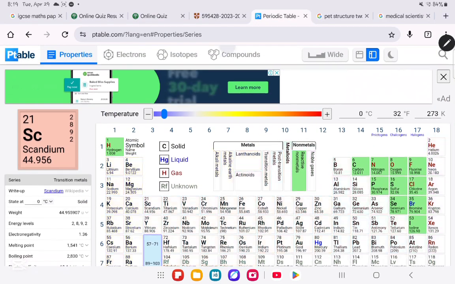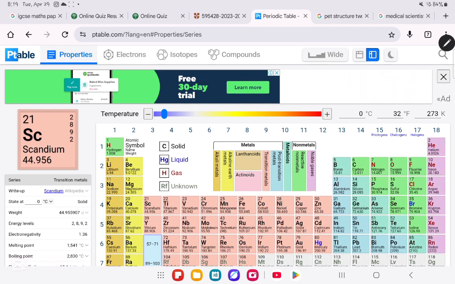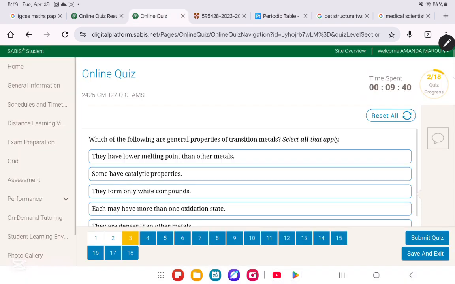So it was just a brief explanation, but this is what you need to know about the transition metals. If we go back to the quiz, which of the following are general properties of transition metals? They have a higher melting point than other metals, so you don't choose this. Oh, I forgot to mention, they do have catalytic properties. What does it mean by catalytic properties? It means they act as a catalyst, or they speed up a reaction without being used. A very important example is in the Haber process. We use one of the catalysts, finely refined iron. So for sure, it does have catalytic properties.